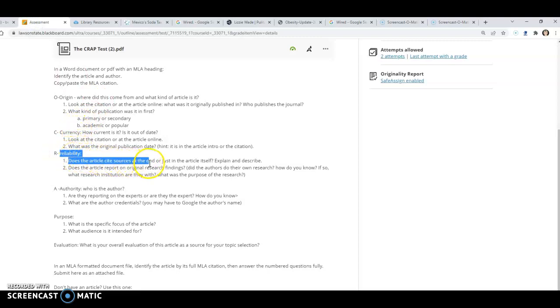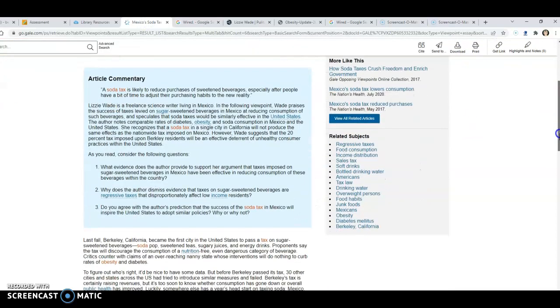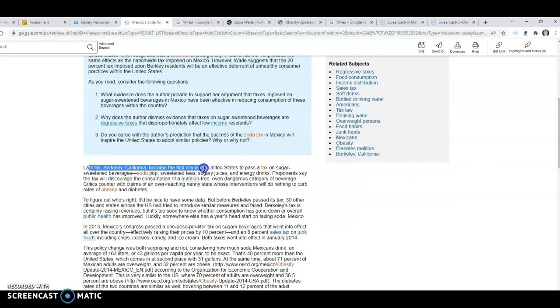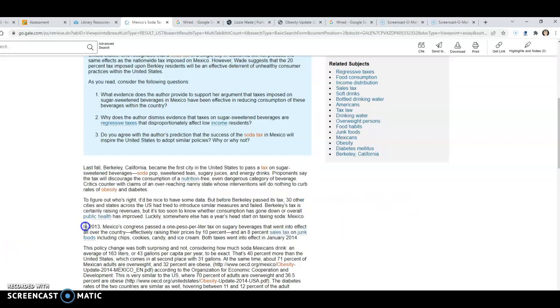Reliability, I think, is sometimes the hardest one for students. It's about the sources and whether it was original or not. I can just tell you, if it was popular, it's not original. If it's secondary, it's not original. And that's the case here. The wording we're looking for, though, is, where do they get this information? They're reporting on some things that are news types of things that could be found out there in the news. Then the person lives in Mexico, so they knew about this, their Mexico tax. But all of a sudden we get some data and things here that came from somewhere else.